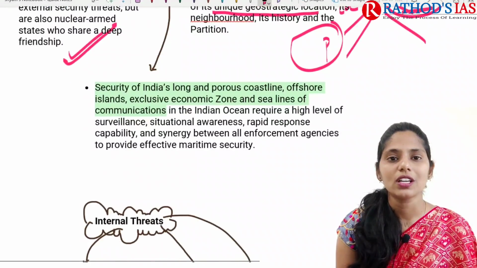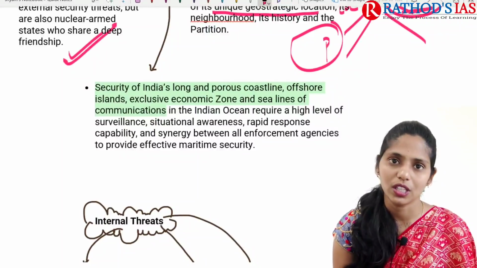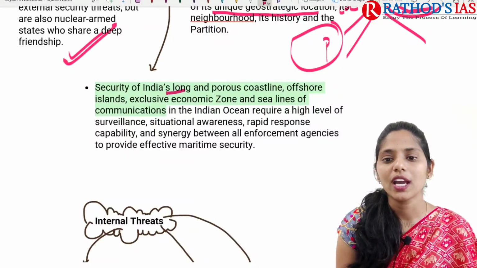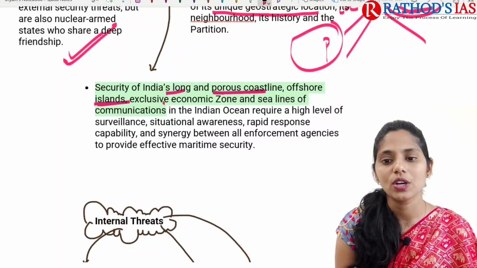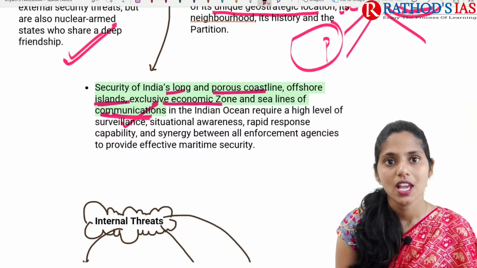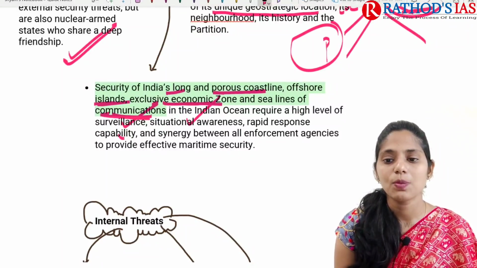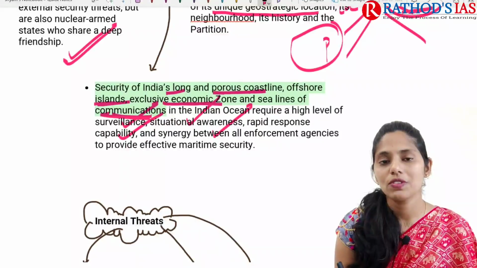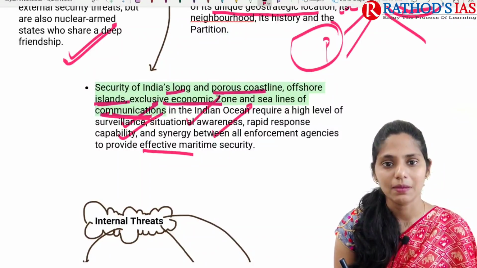And one more security challenge we are facing is that India is sharing a long coastline. So we have a long and porous coastline. So offshore islands and exclusive economic zones, sea lines of communication in the Indian Ocean, they require a high level of surveillance as well as situational awareness, and also rapid response capability, and synergy between all enforcement agencies, and we need to provide effective maritime security.